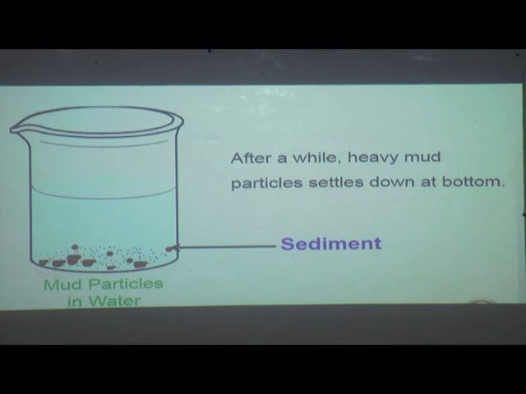Those are called as sediments. And the clear water is on the upside of the flask, and all the mud particles are at the bottom. So these are called as sediment, and this process is called as sedimentation.